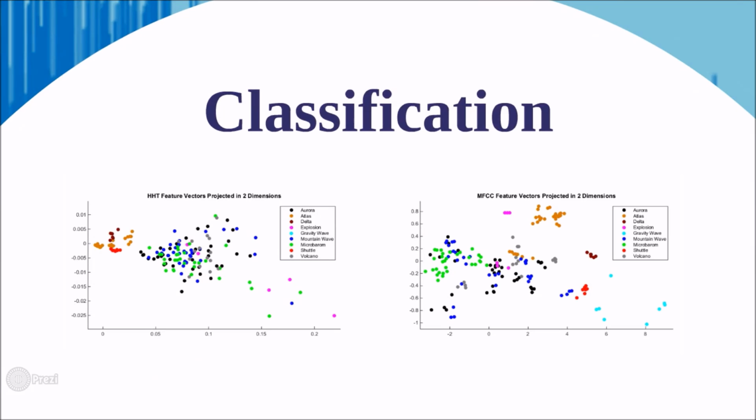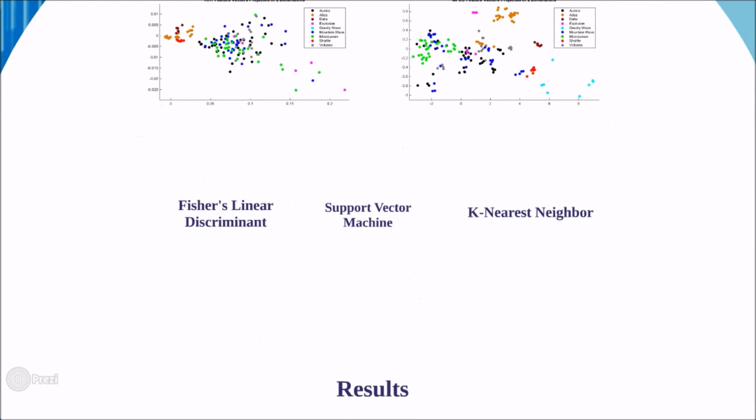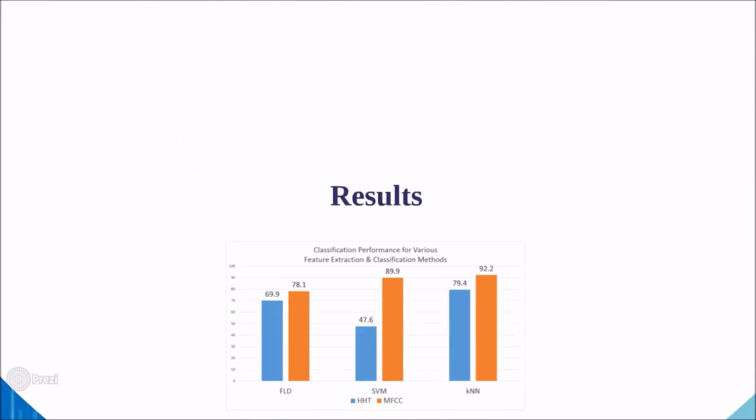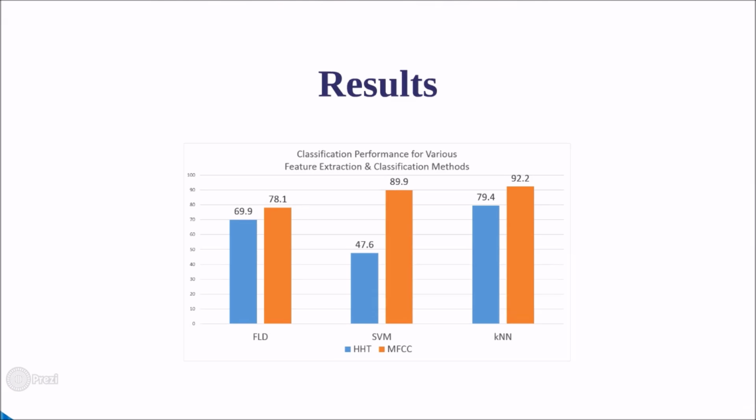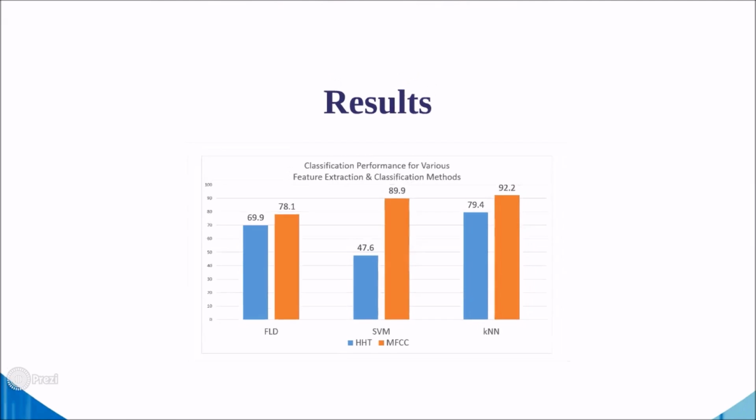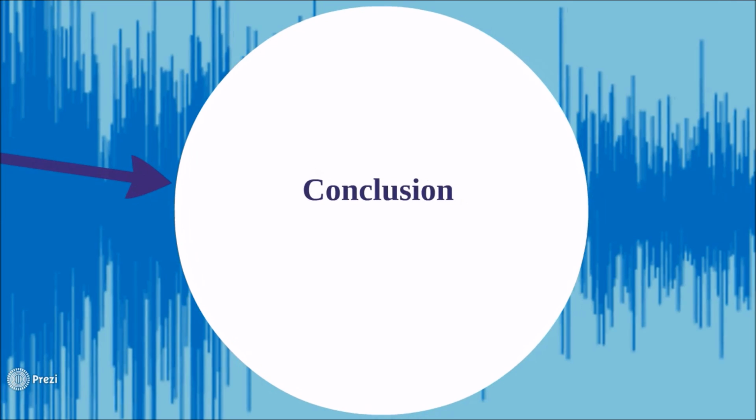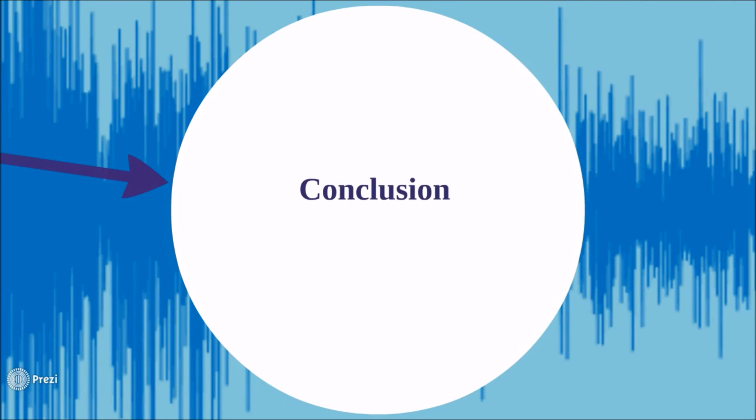Given the feature vectors obtained from 9 different classes, we used 3 different classification techniques: Fisher's linear discriminant, support vector machine, and k-nearest neighbor. As shown here by this bar graph, the final classification results show that HHT feature vectors performed poorly when compared to the results from MFCC feature vectors for all 3 methods. In conclusion, we've determined that Mel frequency cepstral coefficients consistently produce superior results.